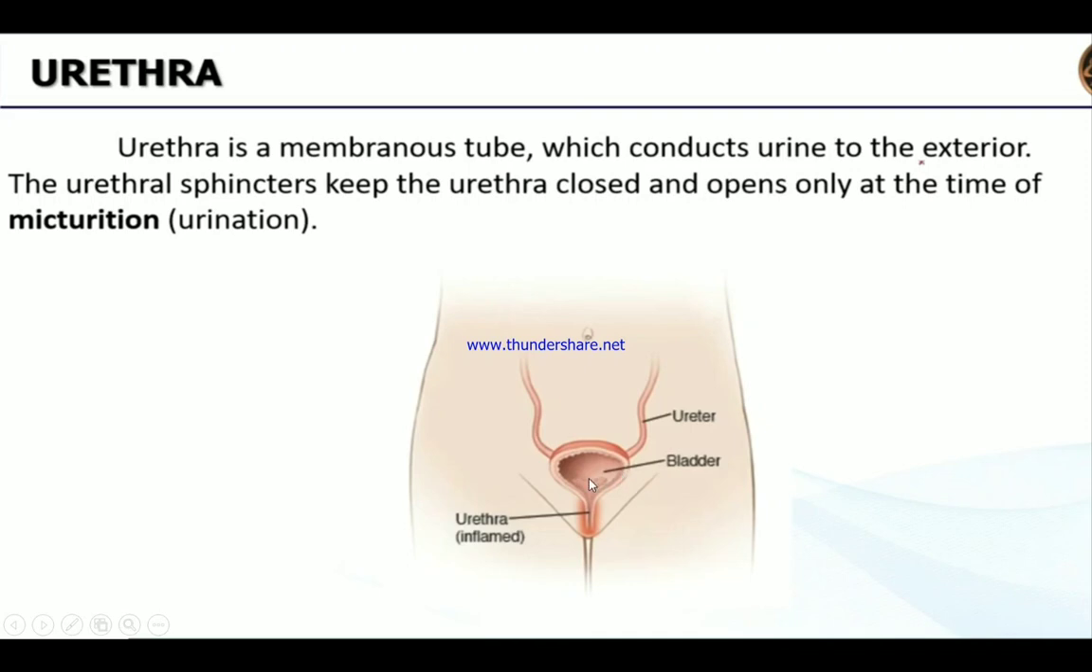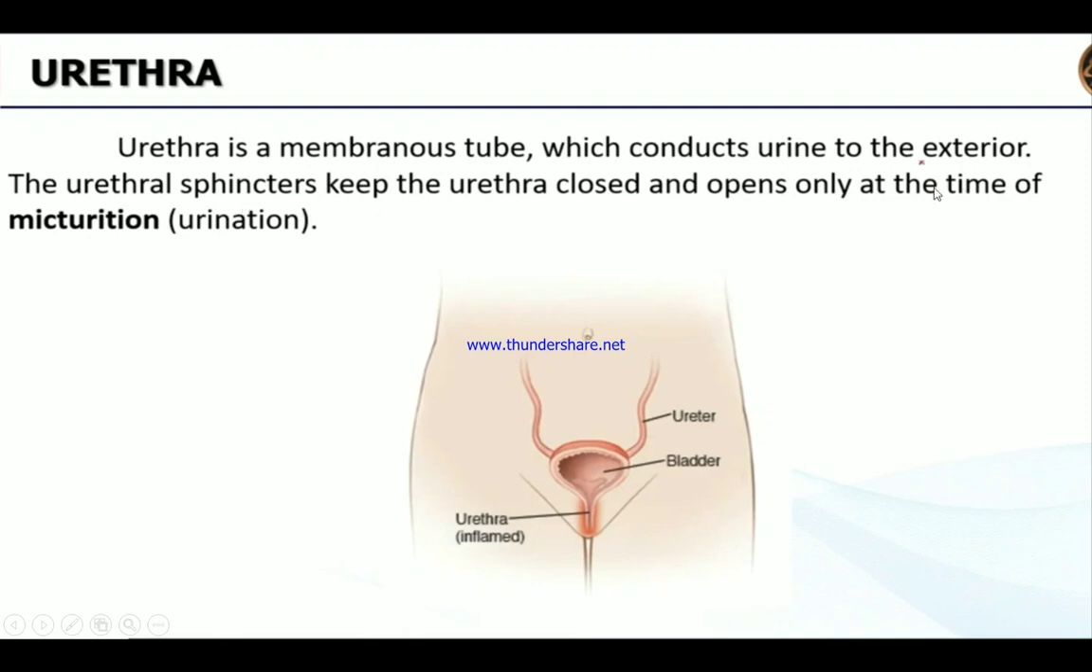This is the urinary bladder. This urethra is the last part in the excretory system. The urethra is a membranous tube which conducts the urine to the exterior, the lowermost part. The urine is expelled out through the urethra. There are urethral sphincters which keep the urethra closed. The urethra is kept closed with the help of what? Sphincter. With the help of this urethral sphincter only, the urine is controlled.